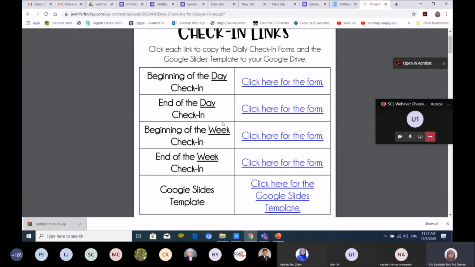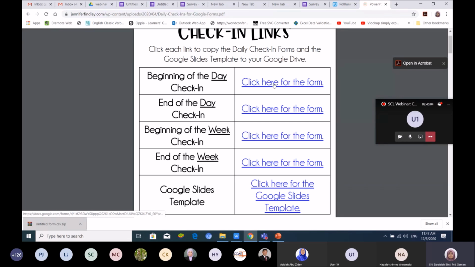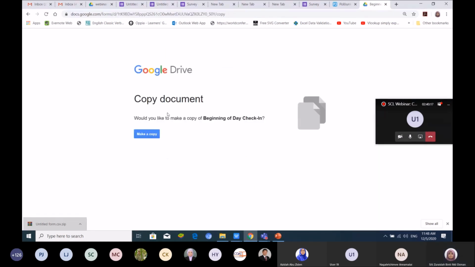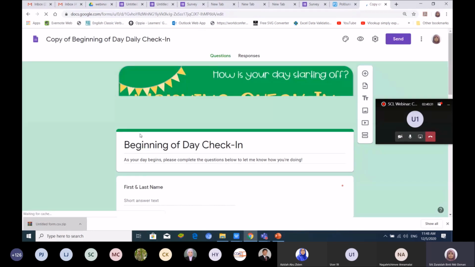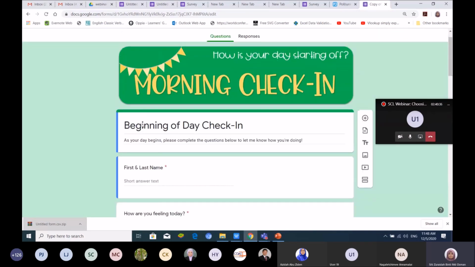Beginning of the day check-in, where you want to see how your student is at the beginning of the day, and then end of the day, beginning of week, end of week. Click here for the form, and then make a copy. When you make a copy, it will be copied to your Google Drive. You have to check your Google Drive. So they already did it for you.